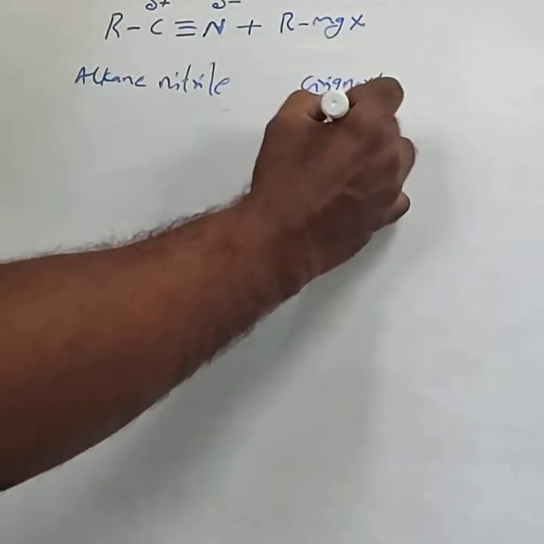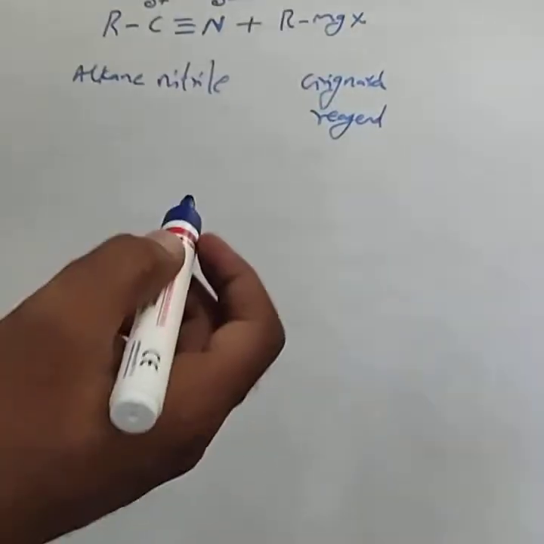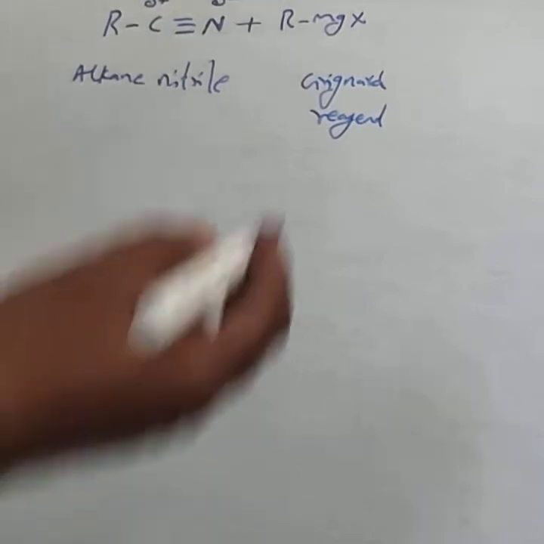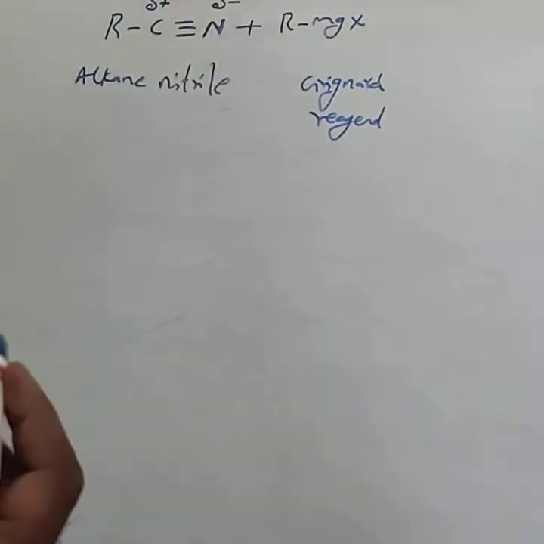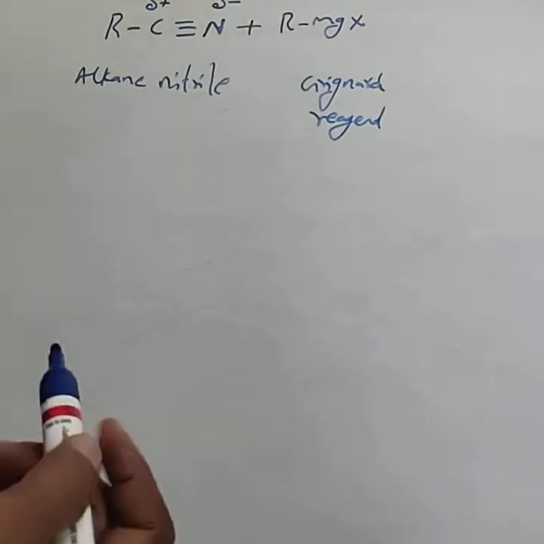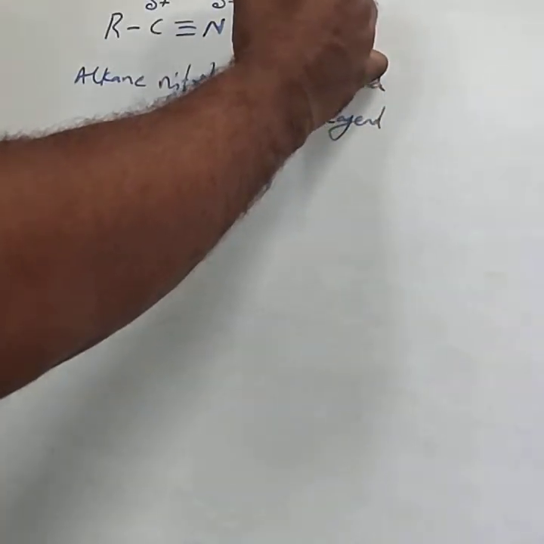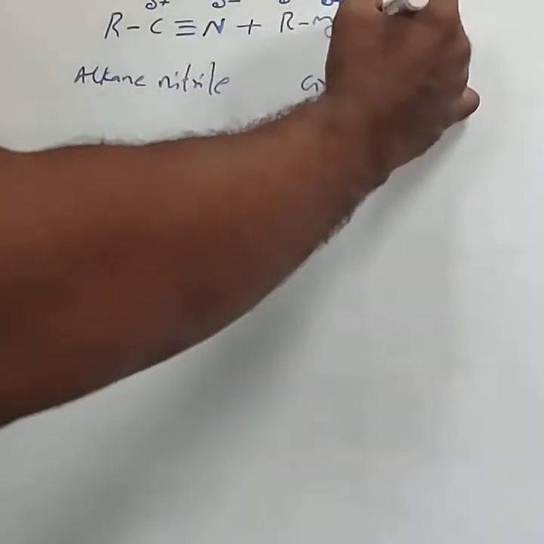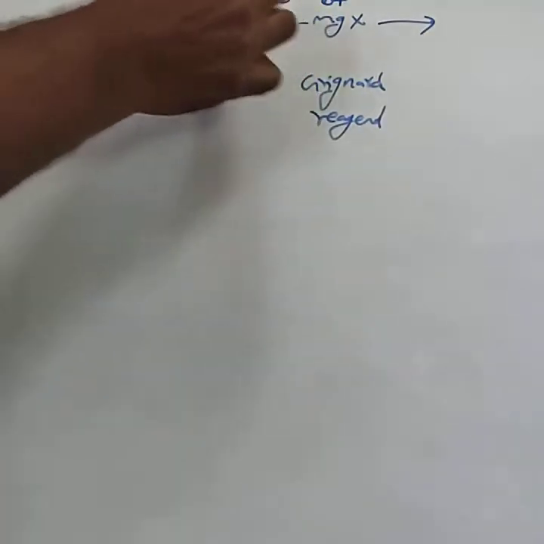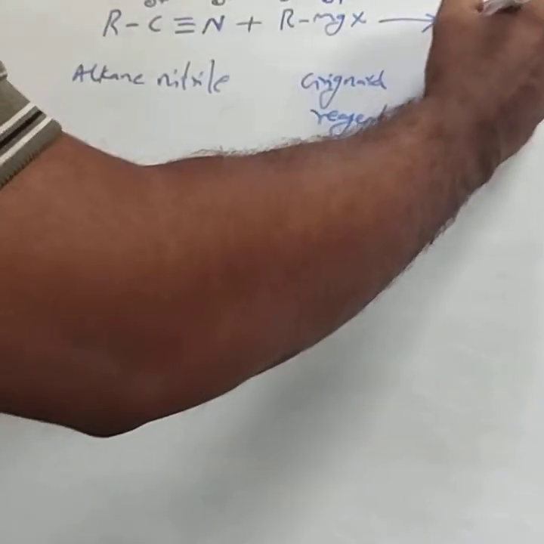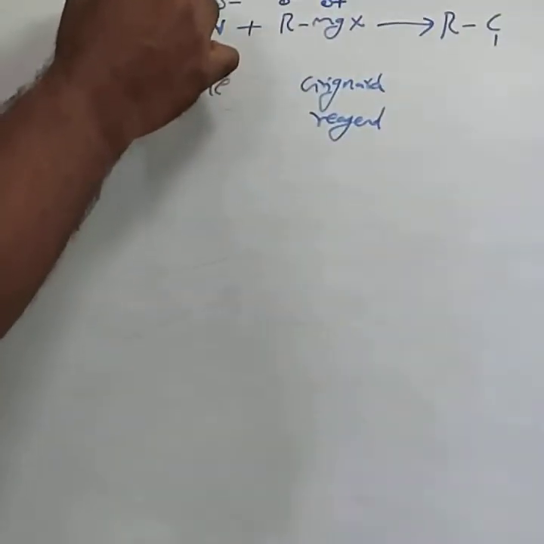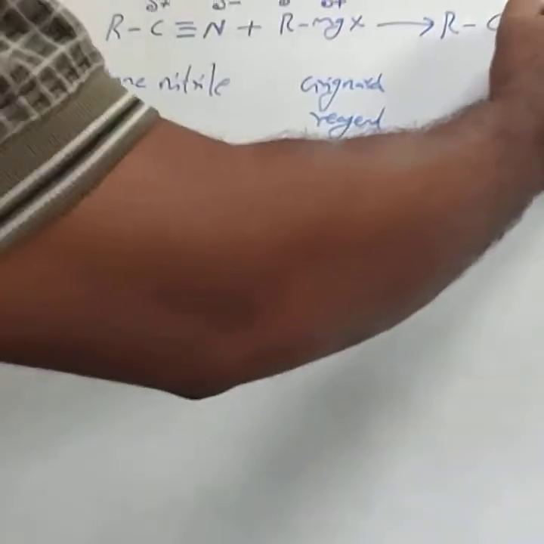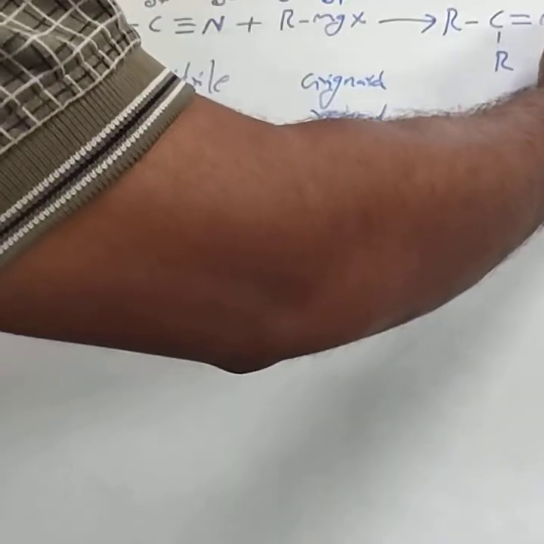In the first method also we used Grignard reagent, from the acyl chlorides. The starting material is Grignard reagent. From alkane nitrile also you have to use the Grignard reagent, whose formula is RMgX. In this Grignard reagent, carbon is more electronegative, delta minus, and magnesium is electropositive, delta plus. Opposite charges add: R gets added to the carbon carrying positive charge, the triple bond is converted into a double bond, and MgX gets added to the nitrogen.